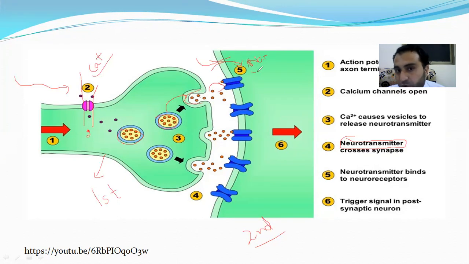When more sodium enters this neuron, it means the impulse has transferred from that neuron to this neuron. After that, other channels for sodium will open, and the sodium will start to flow through the postsynaptic nerve. So this is the general mechanism of how impulse is transmitted from one neuron to another through synapse.